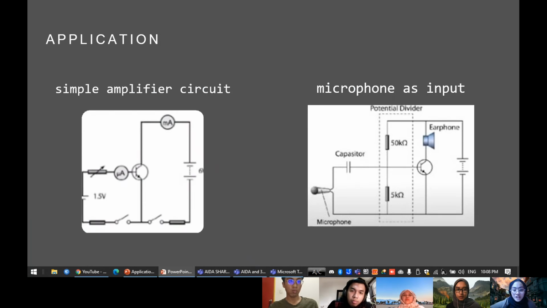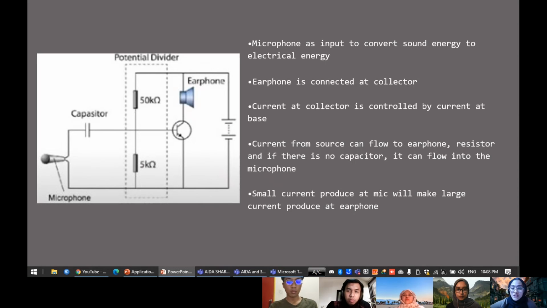So moving on to the application, this is the simple amplifier circuit, while the next one is the amplifier circuit where the microphone is put as the input. Before we discuss further about the application, the first thing we need to know is the type of transistor being used in this application. So this is the transistor, and this is the base, collector and emitter. This type of transistor is NPN because the emitter is going outwards from the base.